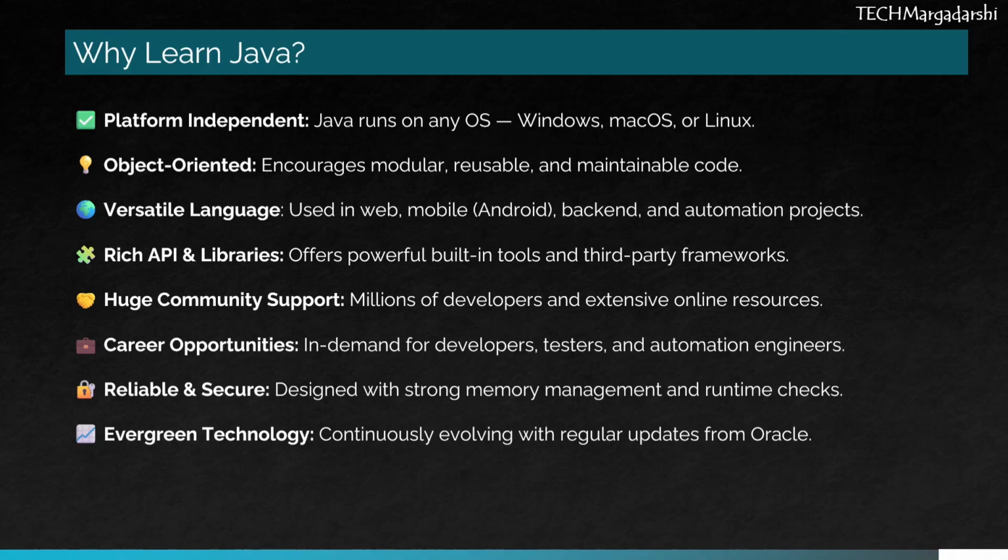It's object oriented, so it helps you write modular, reusable, and easy to maintain code. Java is also a versatile language used in web development, Android mobile apps, backend systems, and even automation testing. It comes with a rich set of APIs and libraries, giving developers powerful tools and frameworks to build almost anything. With millions of developers worldwide, Java has one of the largest and most active communities, so help and learning resources are always easy to find.